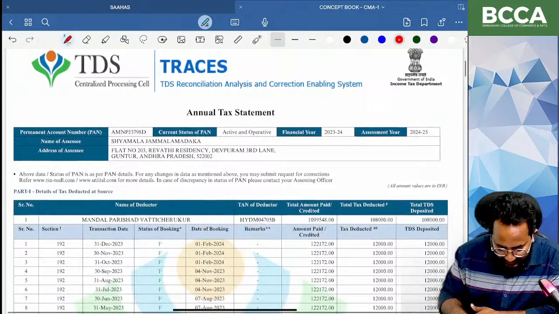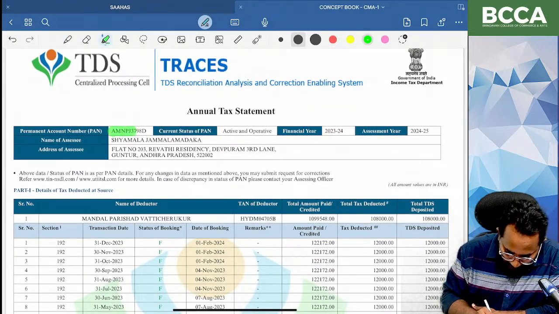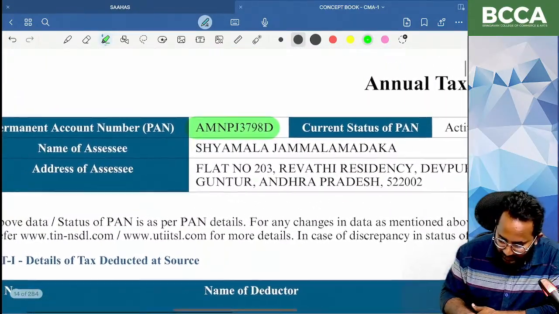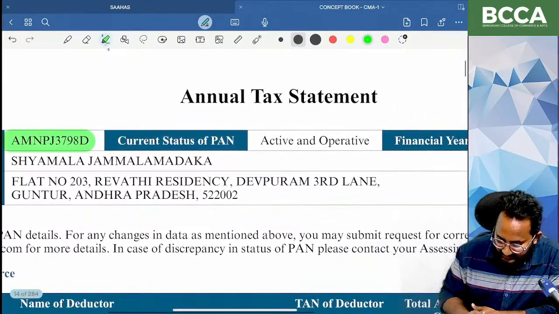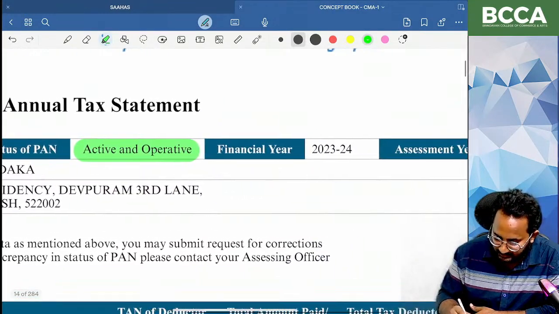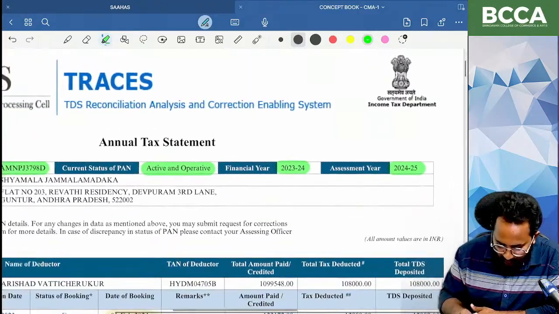These are the client details, ma. Yes, if you are observing that, the PAN number will be visible for you, ma. Yes, you will get the PAN number. Current status of PAN is active and operative. Yes ma, what is that financial year? 23-24. What is that assessment year, ma? 24-25.